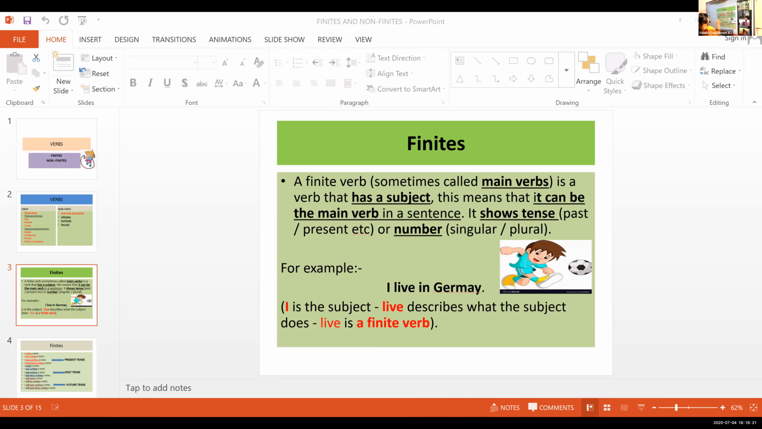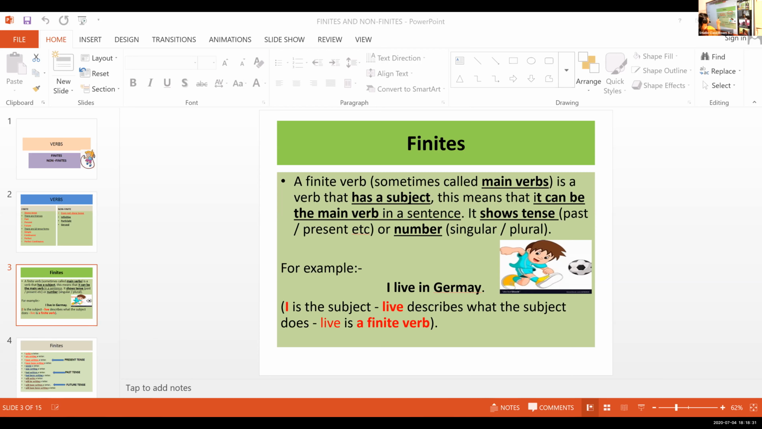Okay, look at the board. A finite verb, it is sometimes called a main verb, is a verb that has a subject.